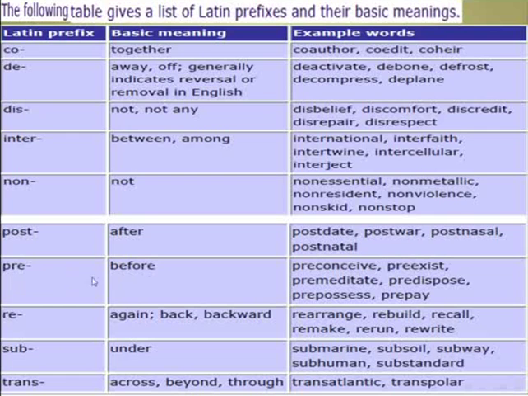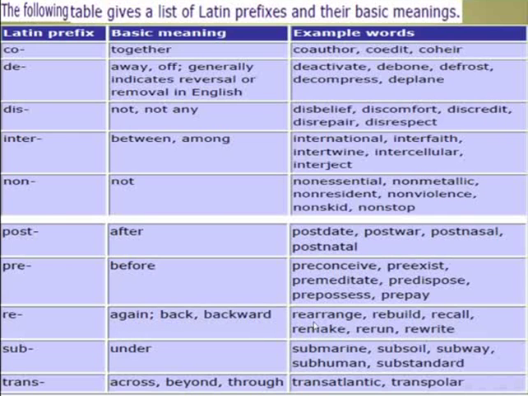Latin prefix pre, it means before. Examples for the use of this Latin prefix: preconceive, pre-exist, premeditate, predispose, prepossess, prepay. Latin prefix re. The meaning is again or back or backward.